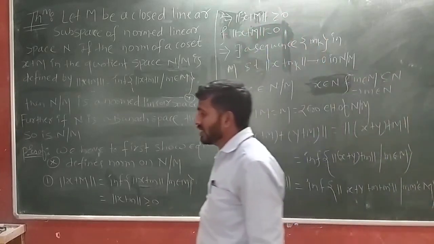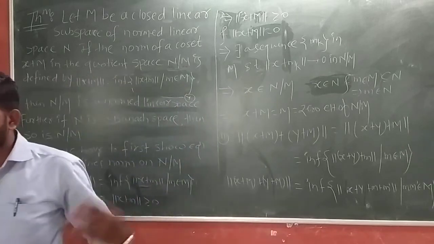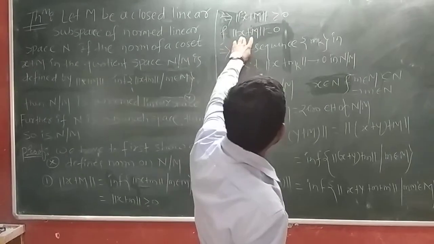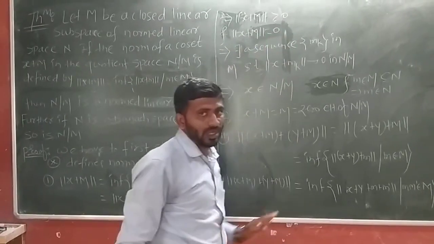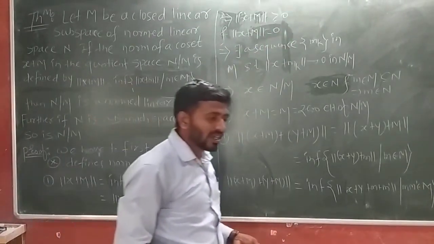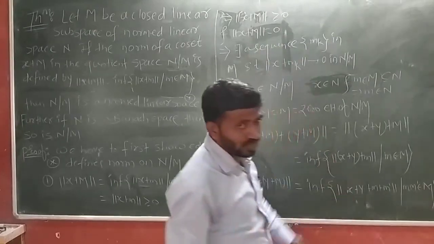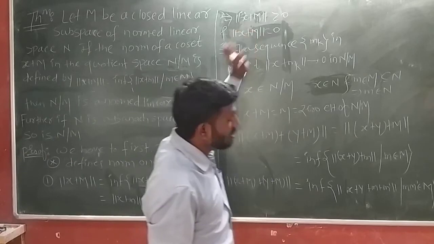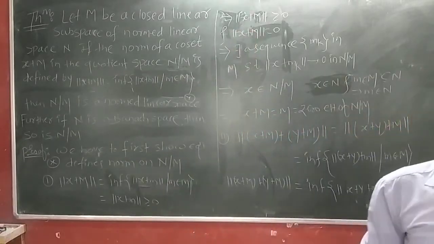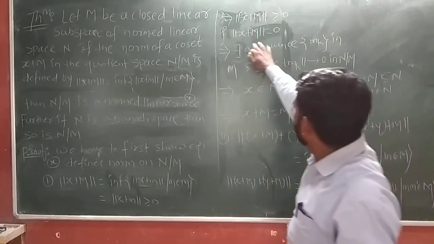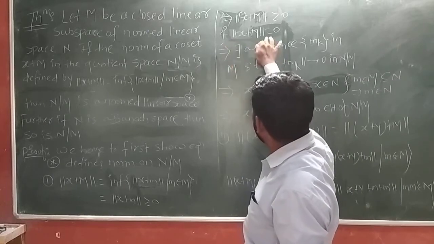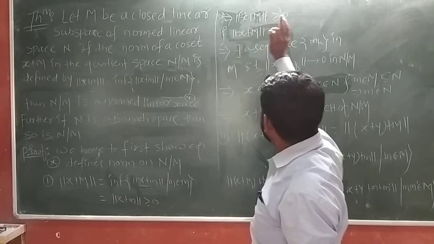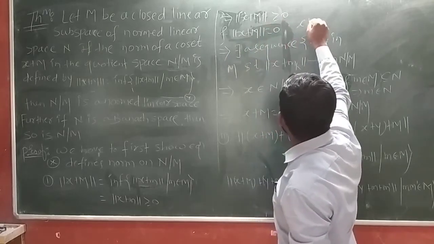From this we can say that norm of x plus M is greater than or equal to 0. Next, we have to show the next case of that property. What is that case? Norm of x plus M is equal to 0. If we consider norm of x plus M equal to 0, then we have to show x plus M is the zero element in N by M. Here this norm is nothing but a real number, and this element x plus M is nothing but a coset.